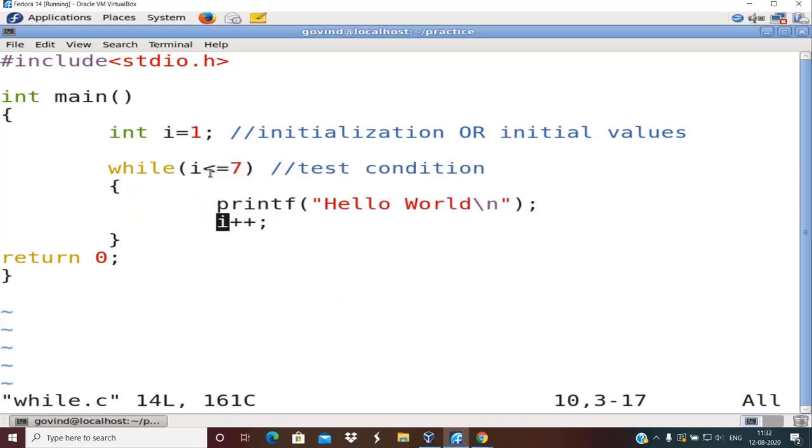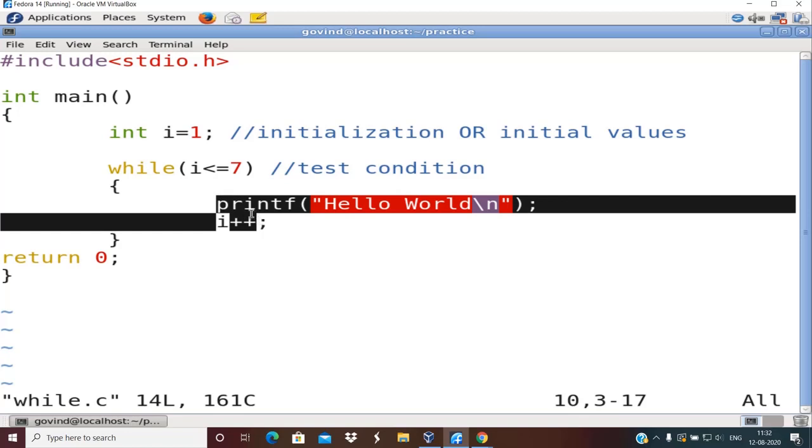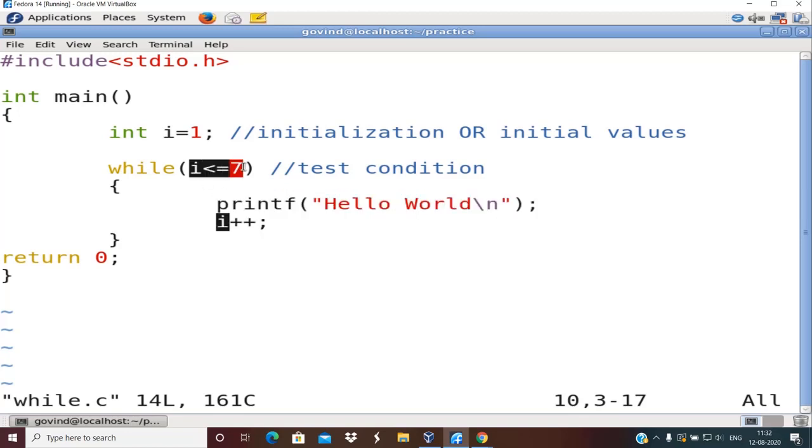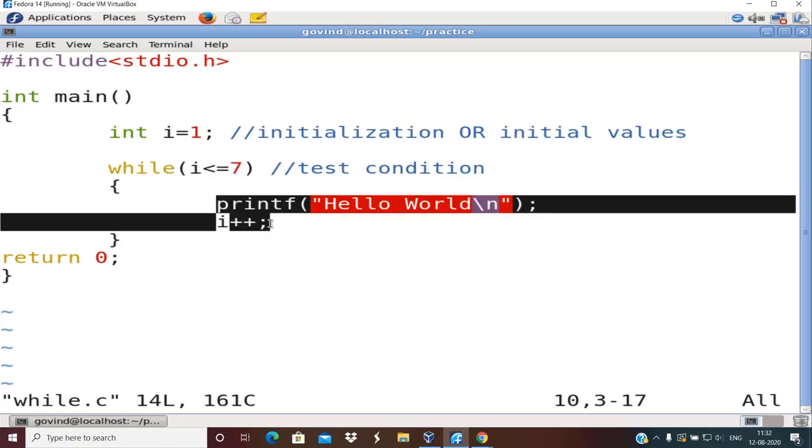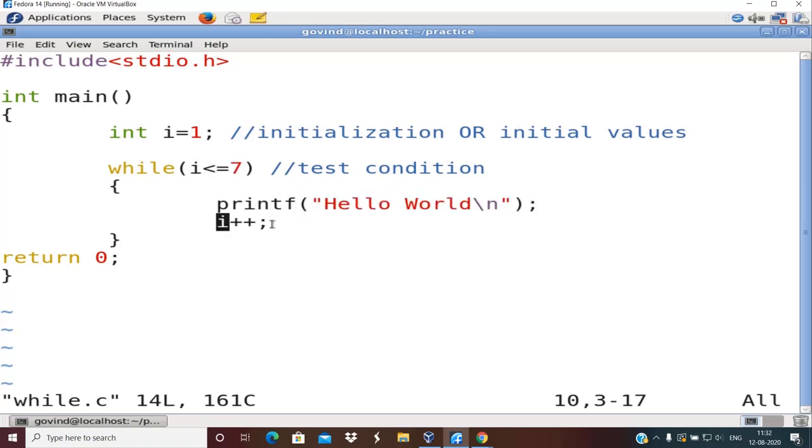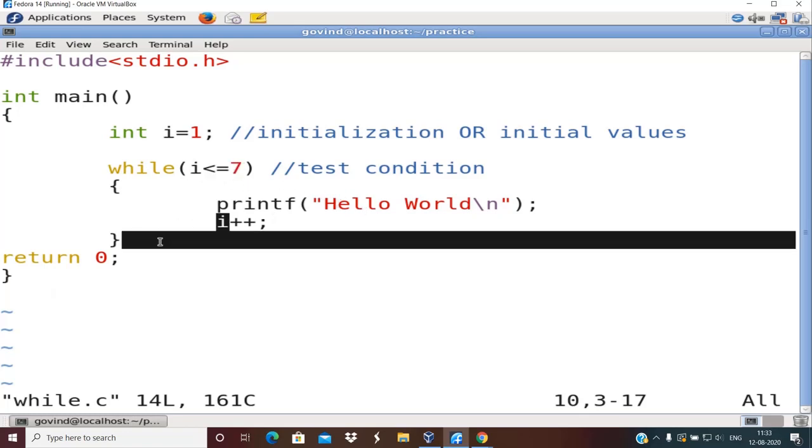As the name itself suggests, entry controlled. What is the meaning of entry controlled? Before executing the body of such a loop, while or for loop, the test condition is always checked. Only if it is true, it executes the body of the loop. This is not true in case of exit control loop, where you are checking the test condition at the end of the loop. So this test condition is positioned over here in the do while.